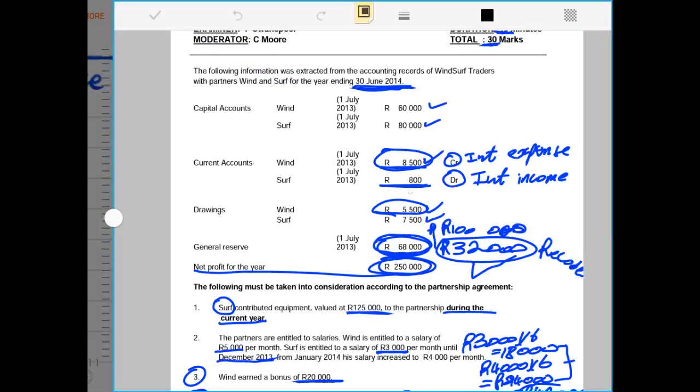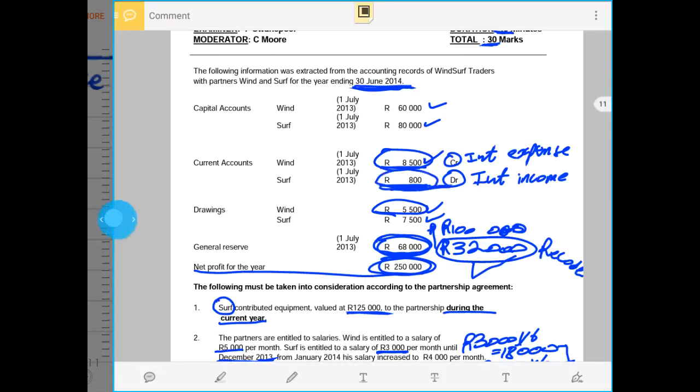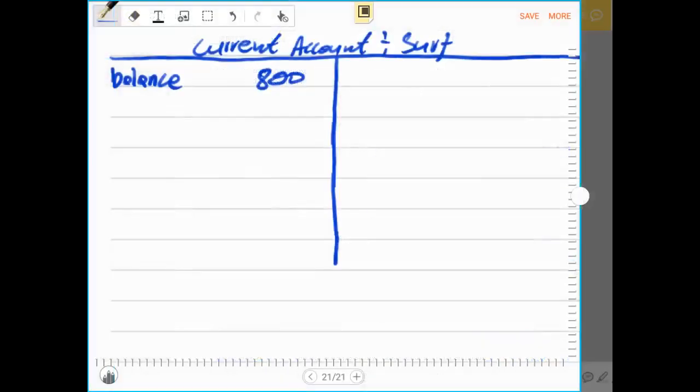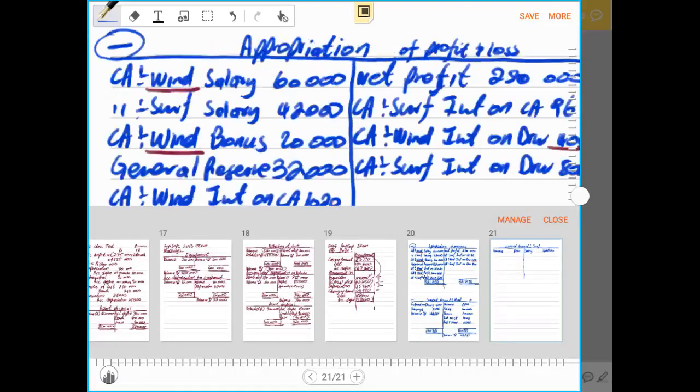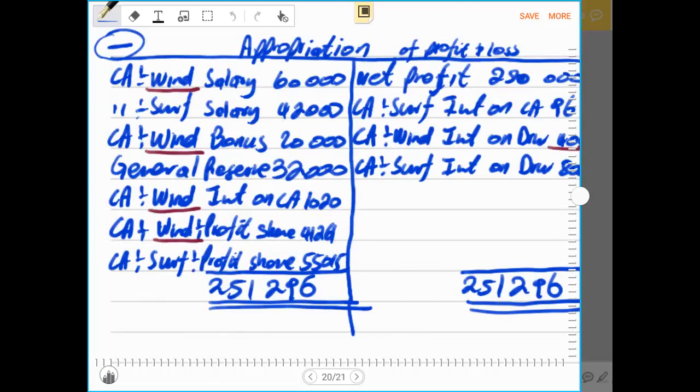Then after we have recorded the debit balance, we record all the entries between the partnership and partner SAF. One of them was a salary of 42,000 rands. You remember that from the appropriation account. So from here we've recorded 42,000 rands.